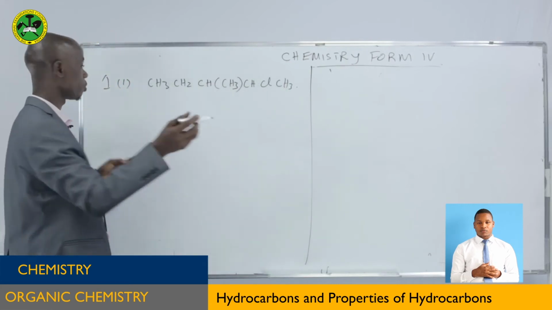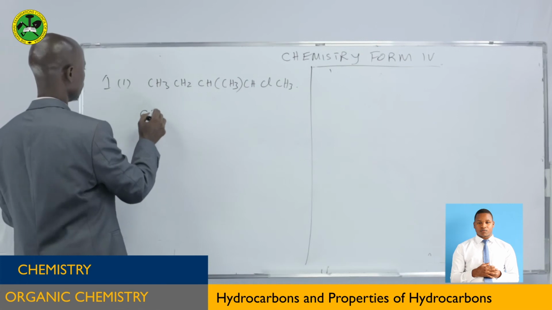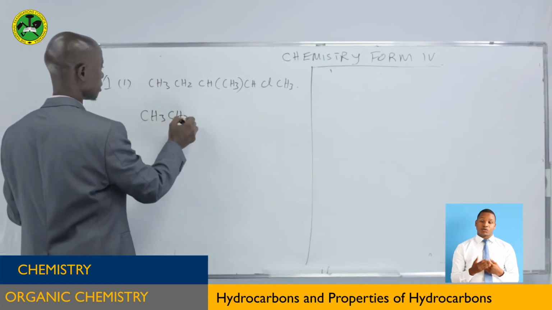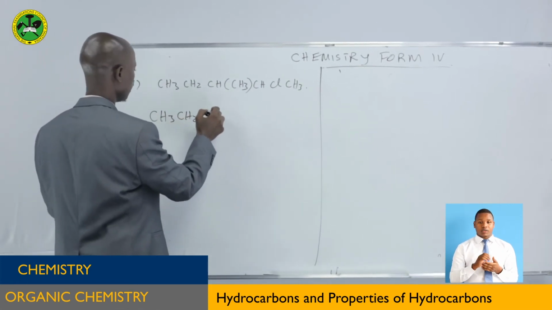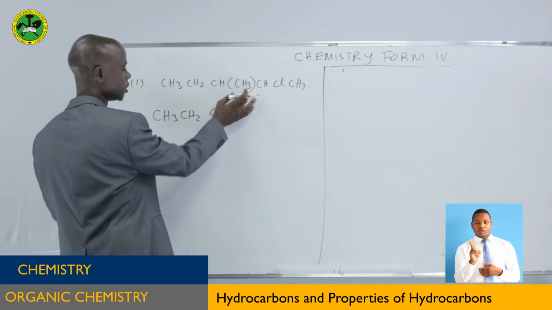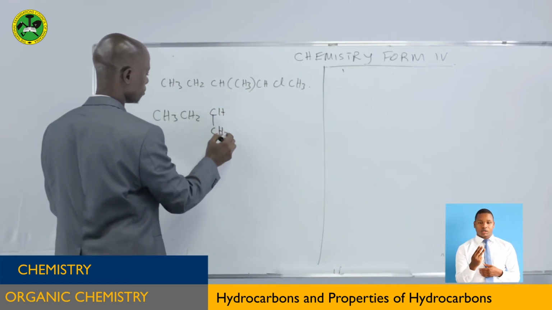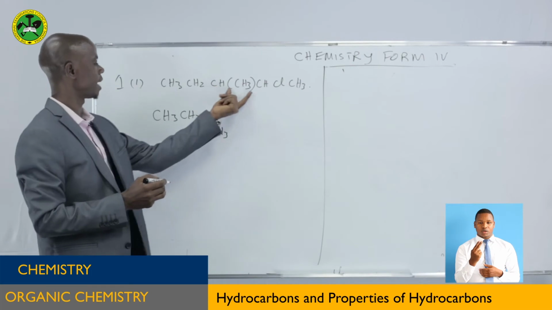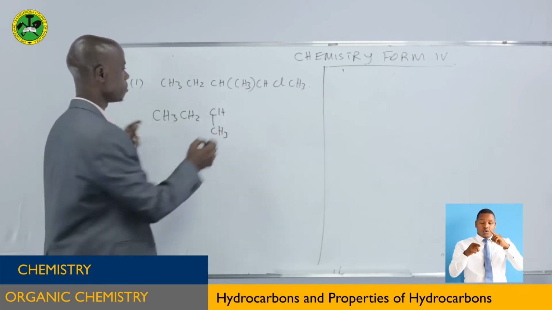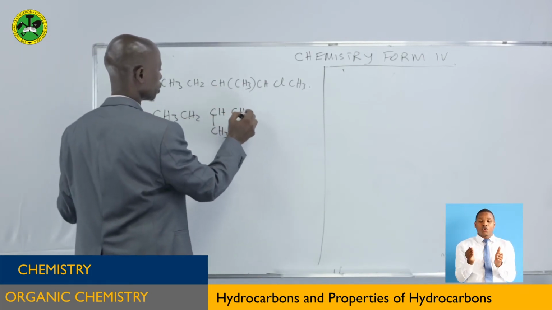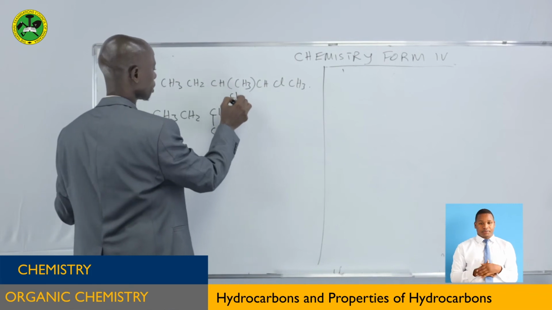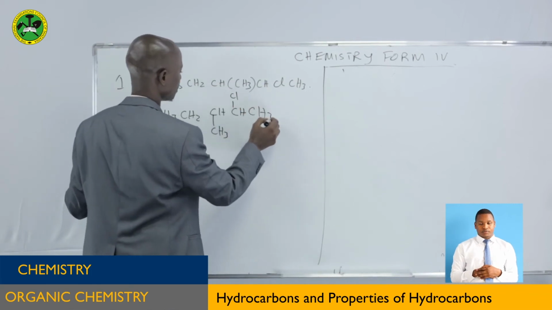This one can be written also in the same way as this one. CH3, CH2, then CH, this is a substituent group. That's one. The bracket means this methyl group is bonded to this carbon. We have CH. This also is bonded to this carbon. And then we have CH3.